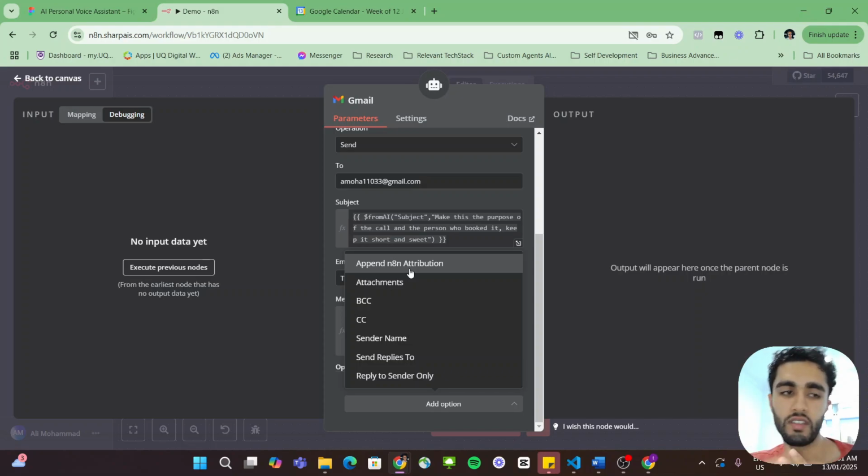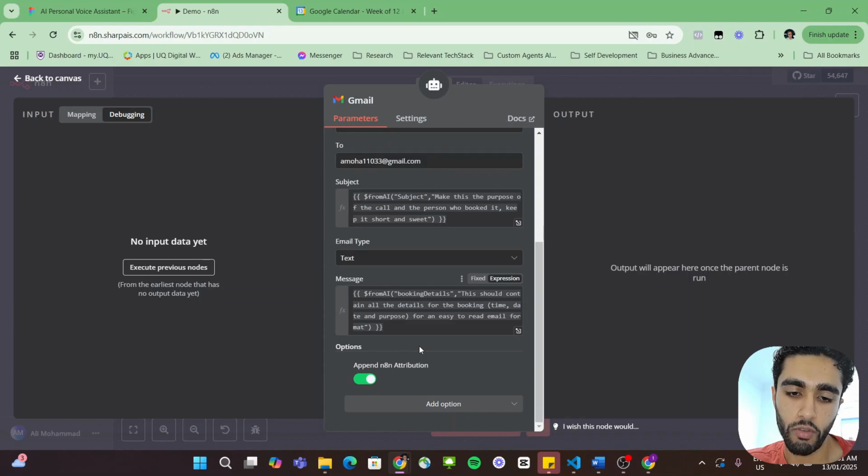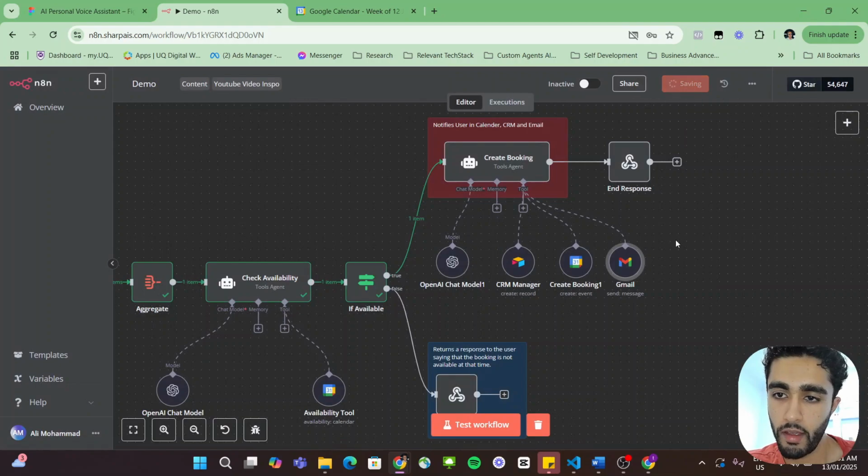And basically what this is, you know how whenever you send an email to someone through your phone, at the very end, it says sent from my iPhone. Well, in this case, it's actually like sent from n8n. And we don't want that in our email. We want it to seem a bit more realistic. So you can go into append n8n attribute, and by default, this is set as true. You can just turn this off, and this will basically stop all your emails from having at the bottom sent by n8n, just to make it look a bit cleaner.